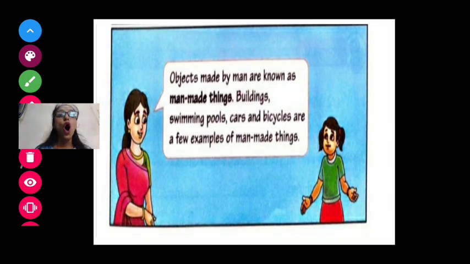Now, objects made by man are known as man-made things. The thing which is made by man is known as a man-made thing, meaning made by humans. Like buildings, swimming pools, cars and bicycles are a few examples of man-made things.